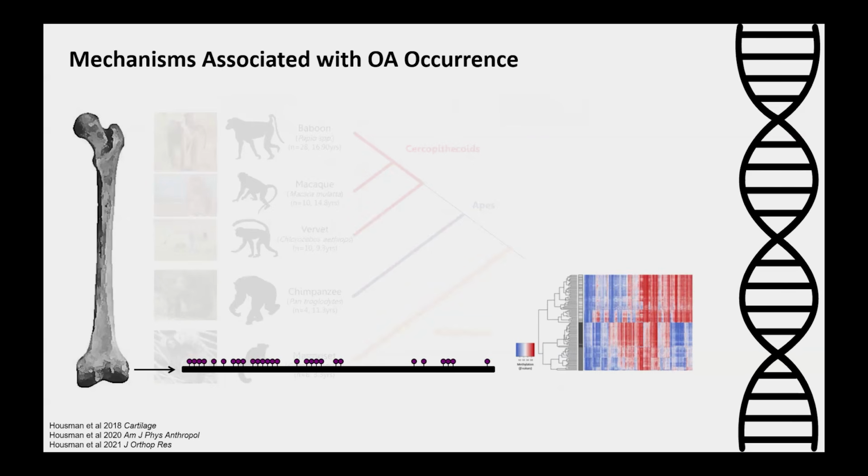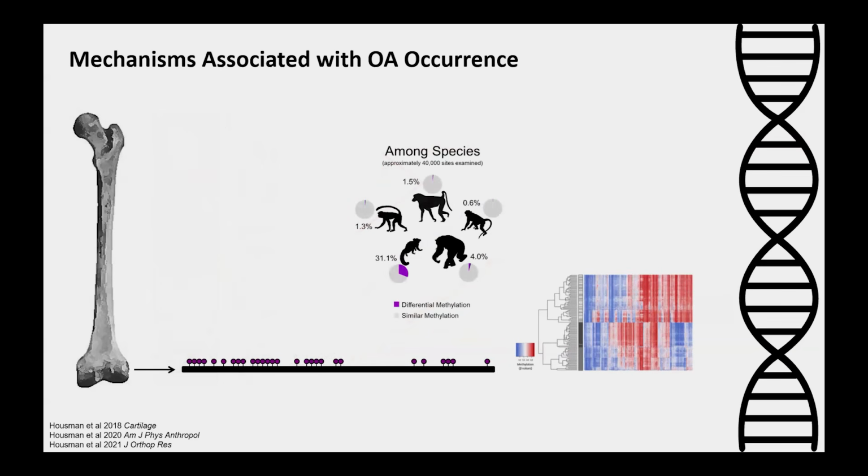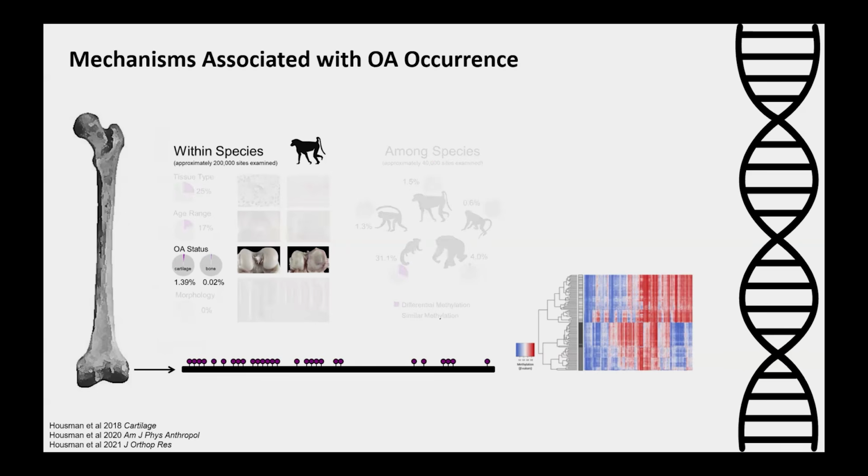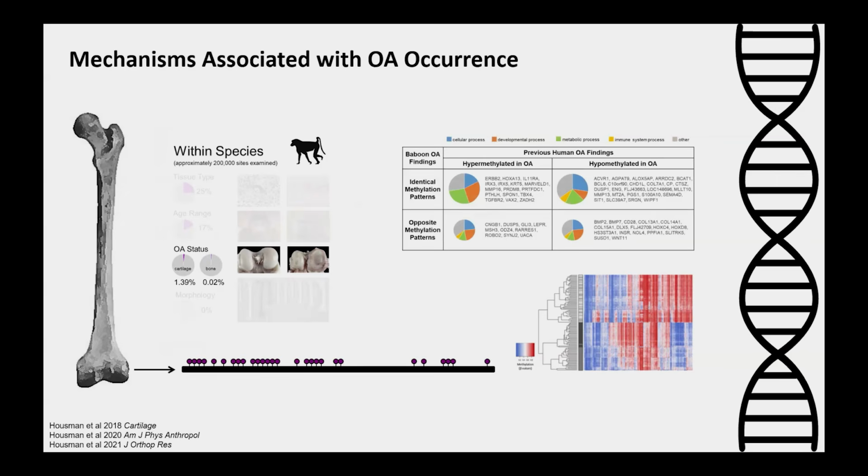And I was able to evaluate regulatory variation both among different primate species and across various dimensions within species. Interestingly, when we focused on healthy and osteoarthritic skeletal tissues from non-human primates, I found that many of the OA-related regulatory changes in non-human primates actually overlap with those that have been identified in humans.